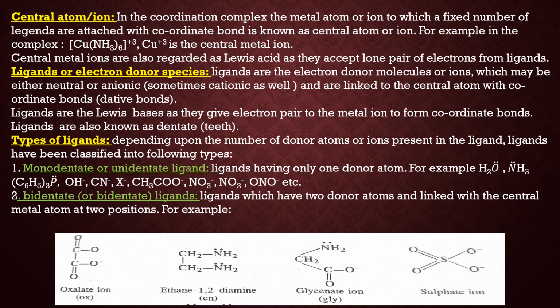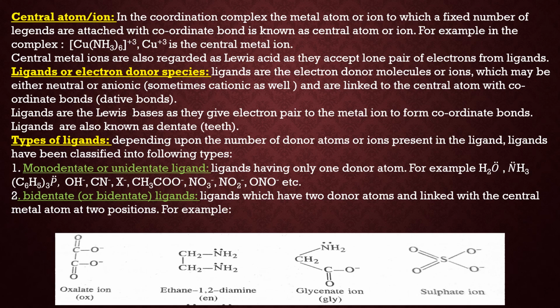Now the second is bidentate ligands. As the name suggests, they have two donor sites. For example, first see in the figure, the oxalate ion. Two oxygen atoms are donor atoms, so it is a bidentate ligand. Similarly, ethane-1,2-diamine. In short, we write it en, and two nitrogen atoms are donor atoms.